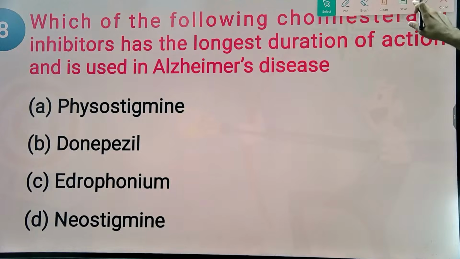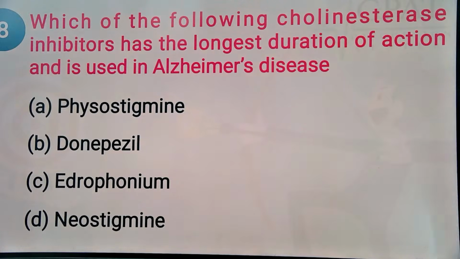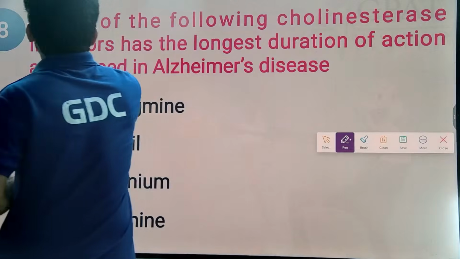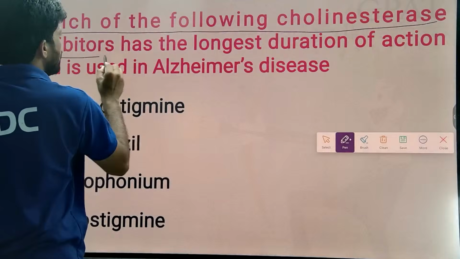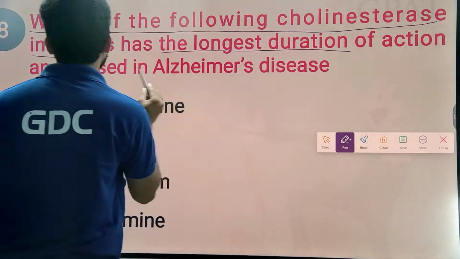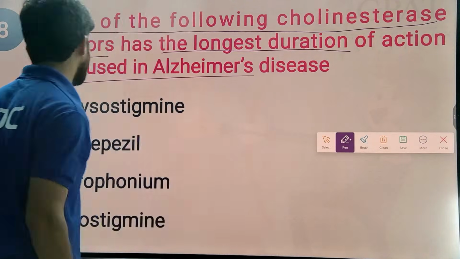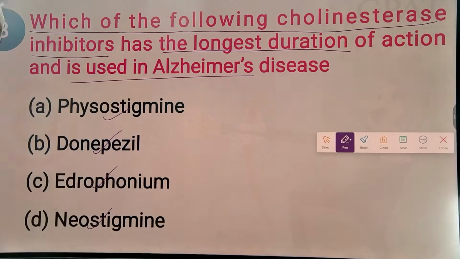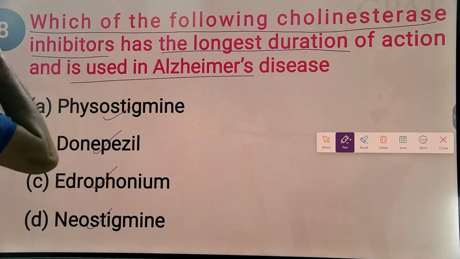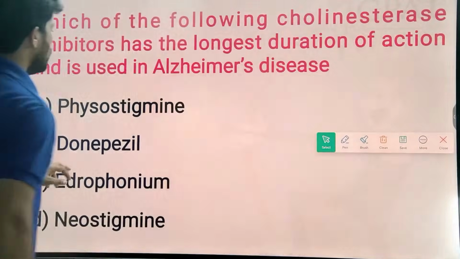Okay, so let's see the next MCQ. Which of the following cholinesterase inhibitors has the longest duration of action and is used in Alzheimer's disease? Physostigmine, donepezil, edrophonium, neostigmine. Among these drugs, which one is commonly used? Generally neostigmine is mainly for myasthenia gravis, edrophonium is a diagnostic agent, and physostigmine is also preferred. But regarding the longest acting, that goes to donepezil.